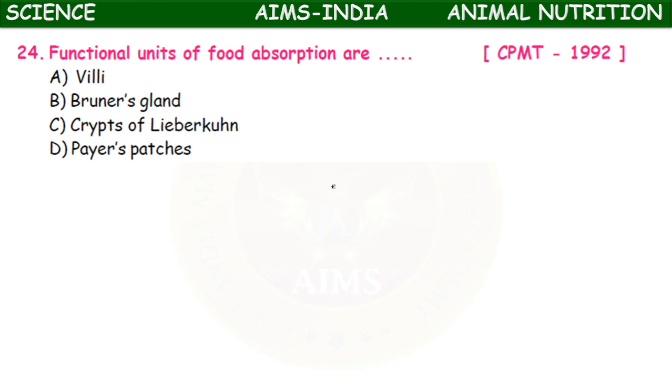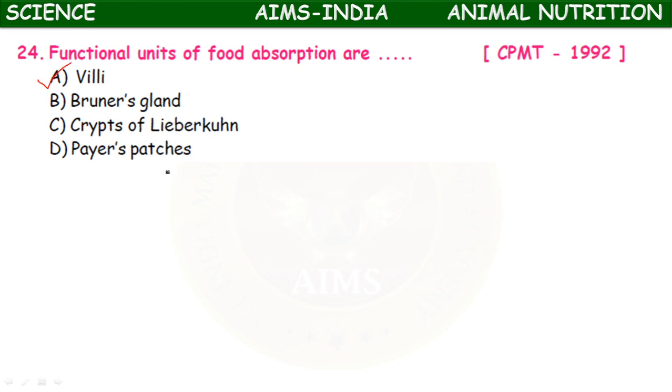So here villi represent, they are singular, of which the villus, if you take the finger-like projections in the small intestine, that help to absorb the food more efficiently in the body. Okay, so here the answer is A.